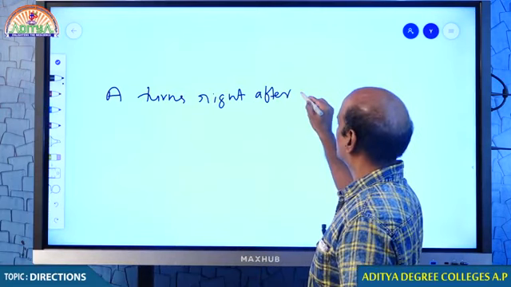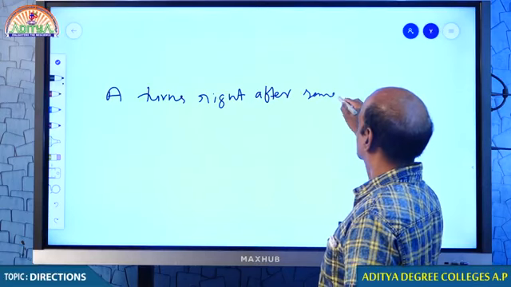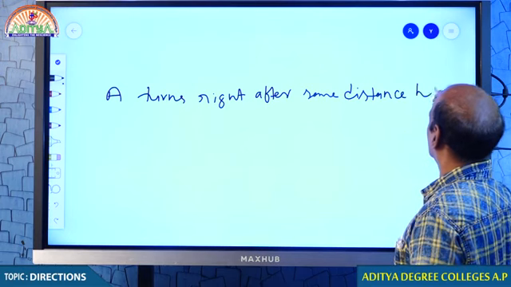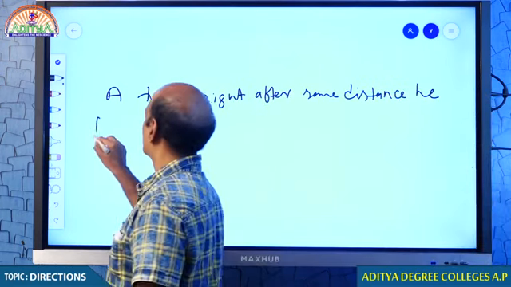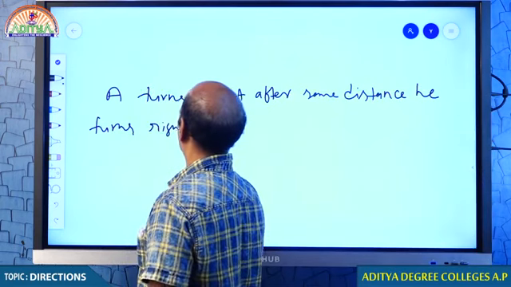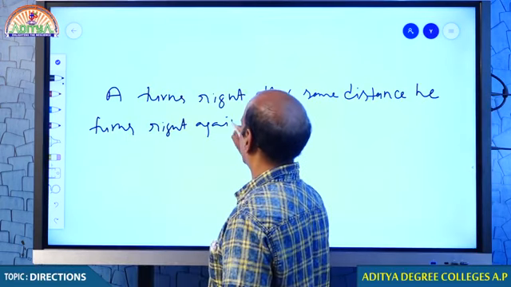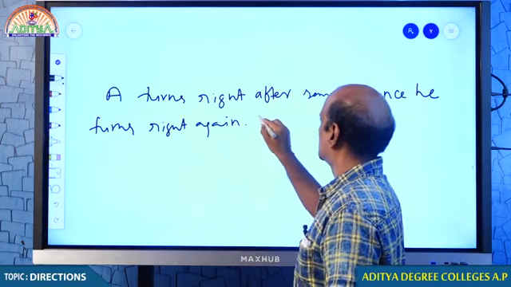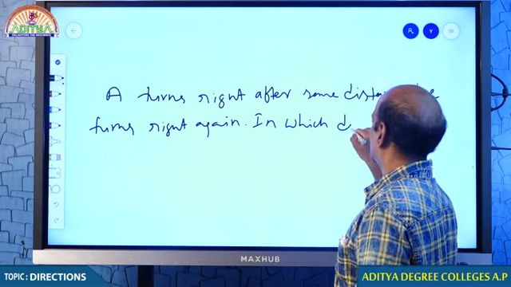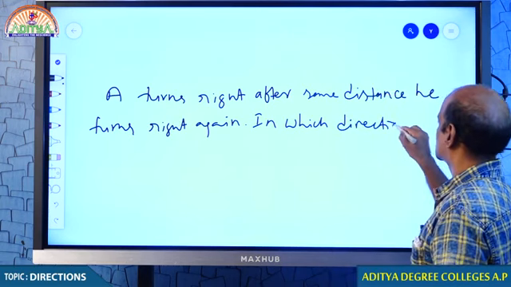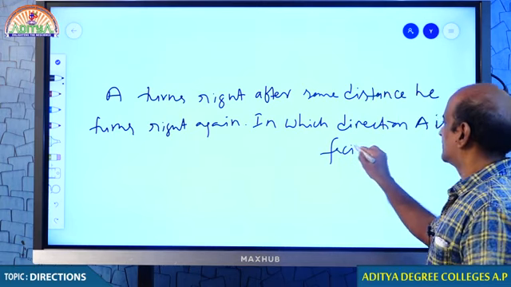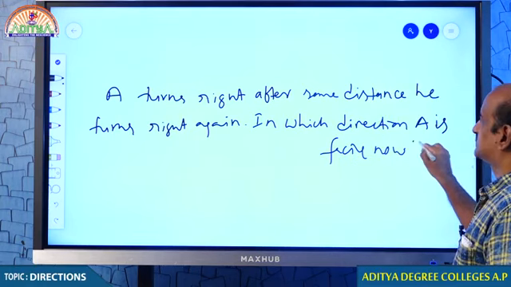After some distance, he turns right again. My question to you: in which direction was A facing, and in which direction is A facing now?